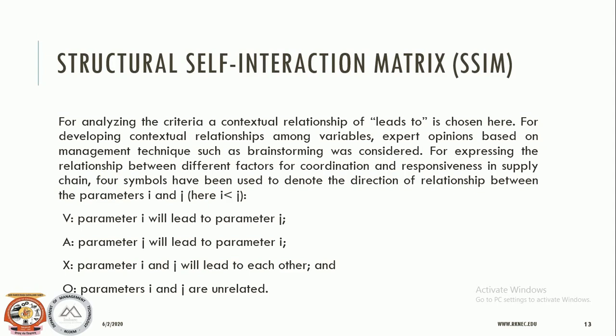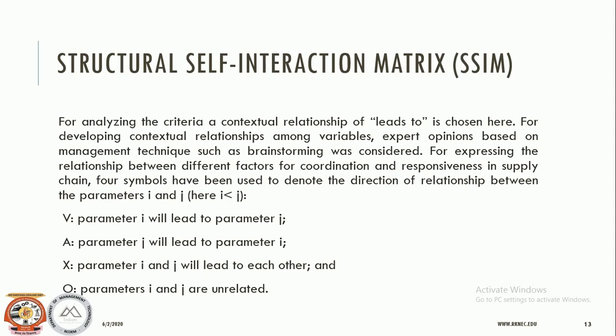Now the 4 symbols have been used to denote the direction of relationship between the parameters i and j. Here i is less than j, means the variable i appears first and variable j appears next. So when we consider the structural self interaction matrix, this ISM suggests that the use of expert opinions shall be based on various management techniques such as brainstorming, nominal group discussion, for developing the contextual relationship among the variables.